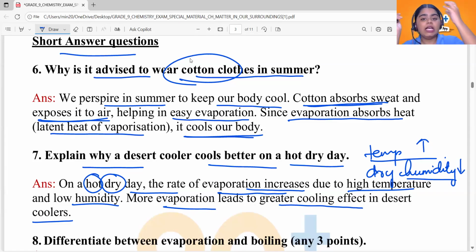So the hot air goes inside the desert cooler. You will have water pads inside the desert cooler. They absorb the heat from the hot air, making the air cooler, and this cooler air is given out. So evaporation is going on inside the desert cooler, and its rate will increase on a hot and dry day, because the rate of evaporation increases due to high temperature and lower humidity. Okay, so that was our question 7.